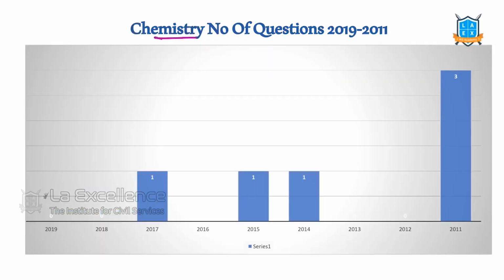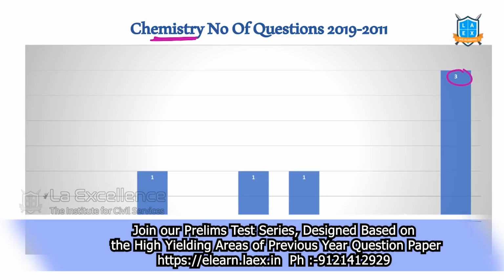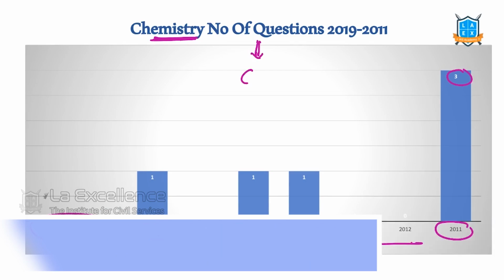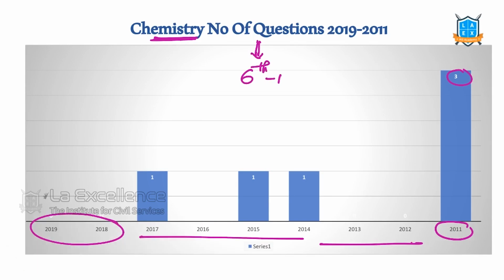Next, if we see chemistry. In 2011, 3 questions were asked. After that, no questions. After that, one question. In the last 2 years, no question specifically from chemistry. So, what should we do? Should we leave it? No, we should not leave it. At least learn the basic concepts, as we discussed earlier, from 6th to 10th class. Basic chemistry concepts we should learn.